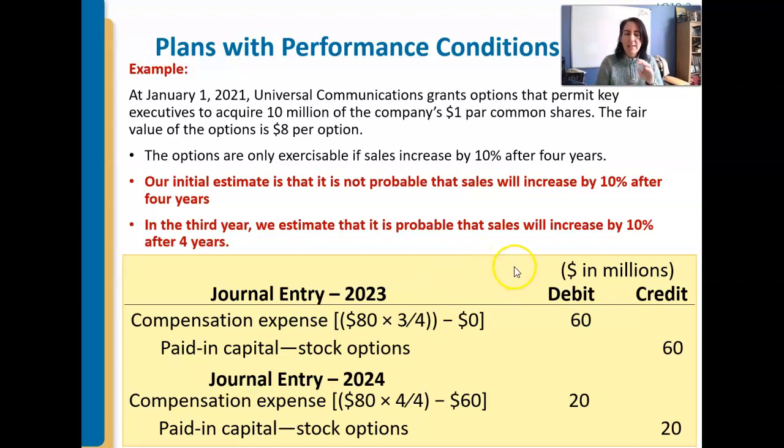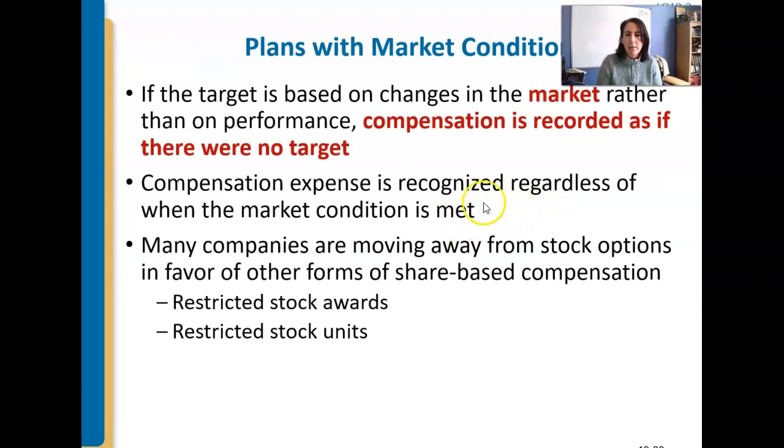So if that's the case, in year 3, we catch up. We record the 20 million that we should have recorded in 2021, the 20 million from 2022 and the 20 million from 2023. So we catch up and record the 60 million, and then 2024 we record that final 20 million, right? So the idea being, if it should have been 20 million, 20 million, 20 million, 20 million, and we skipped the first two, then in year 3 we catch up when we realize, oh, you know what, we're probably going to have to pay that out. So kind of just a reverse condition. All right.